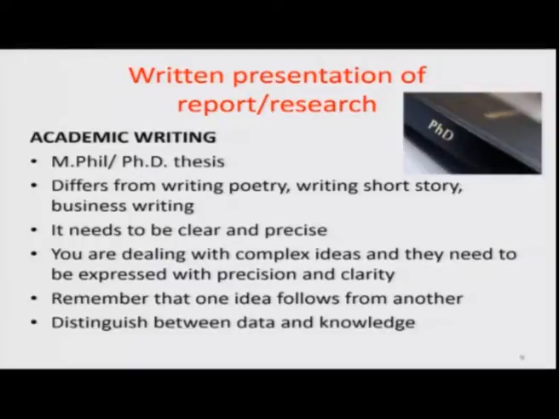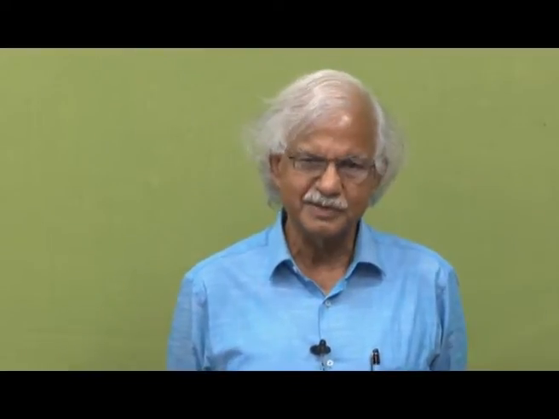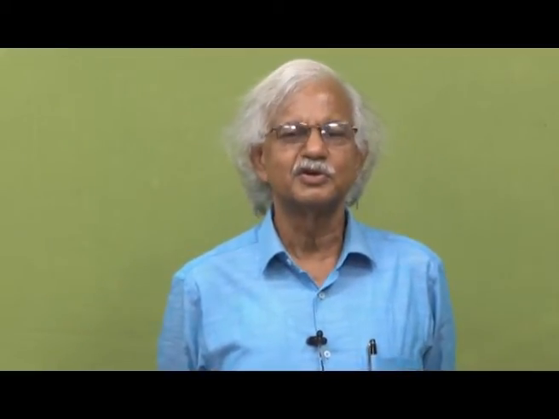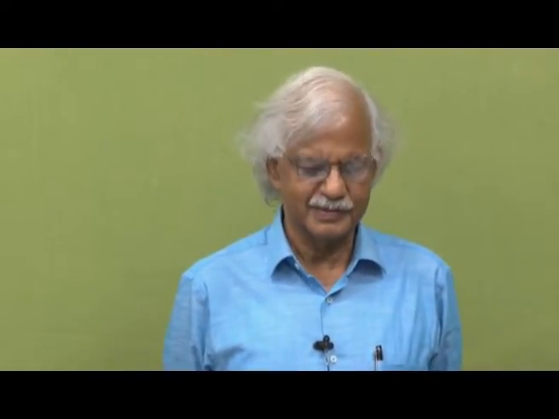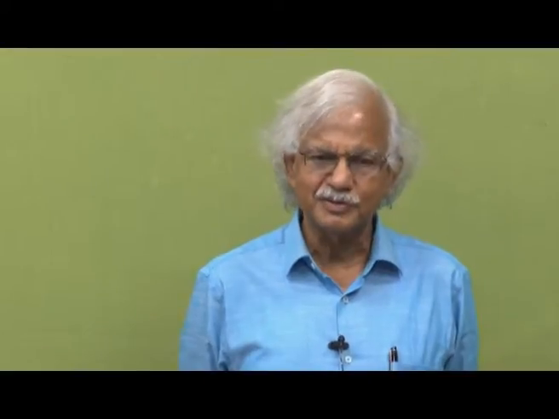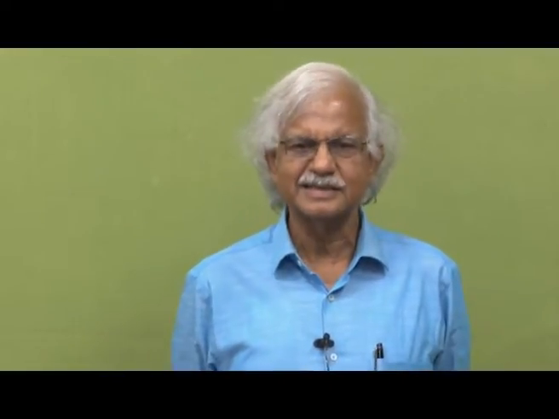Usually a thesis is divided into chapters. The first chapter introduces the problem, review of literature, objectives, hypothesis and conceptual model. Second chapter is about methodology. Third and fourth chapters may be about analysis.